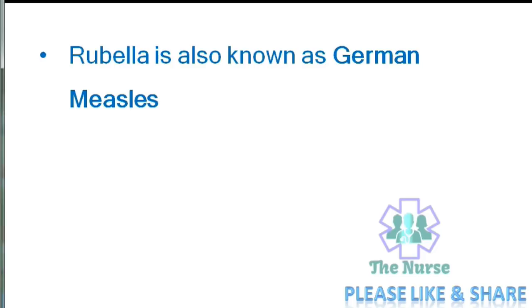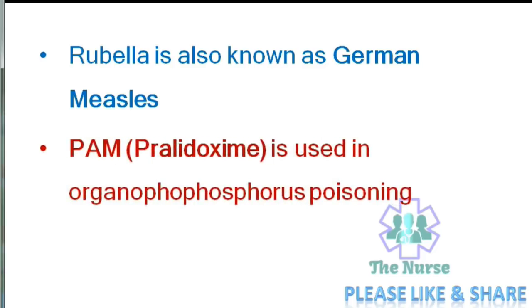Rubella is also known as German measles. PAM or pralidoxime is used in organophosphorus poisoning. Earlier, atropine was used for organophosphorus poisoning. Nowadays, pralidoxime is used for organophosphorus poisoning.